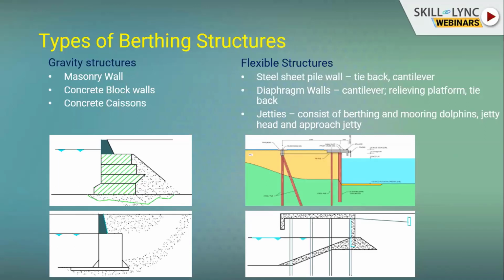Here we'll see what is closed and what is open. The concrete block wall or diaphragm wall, those are the closed type, like here, this one, and this one. Jetties are piled jetties, so they are open to the sea. So they are classified under the open structures.